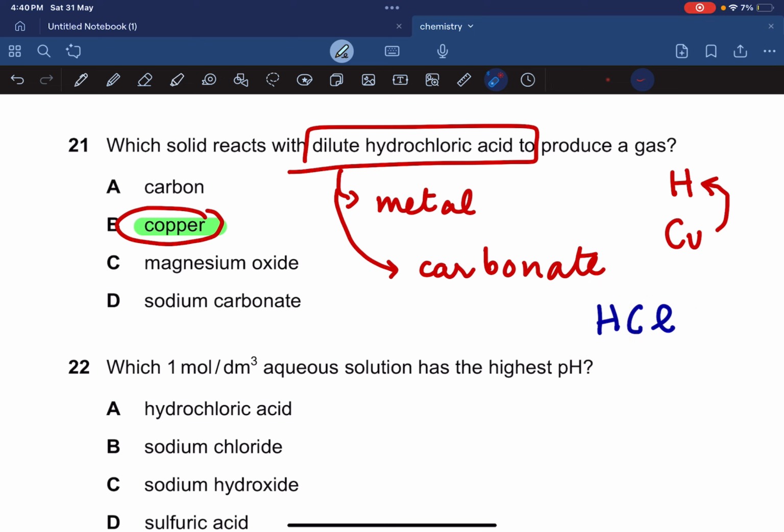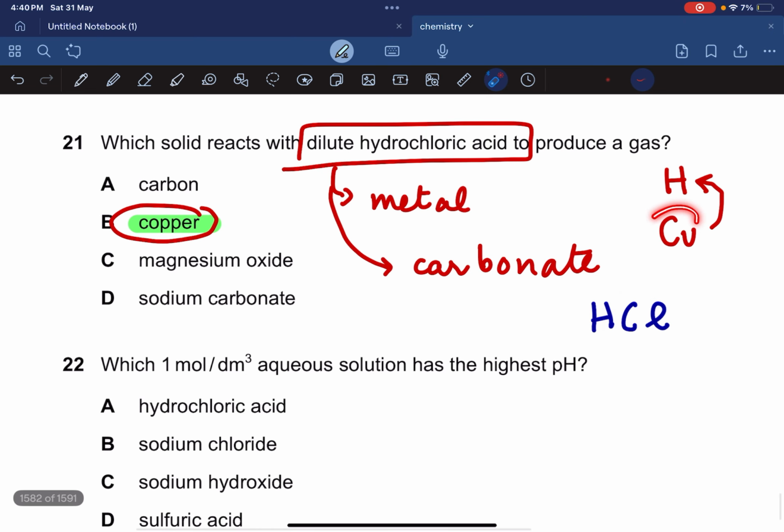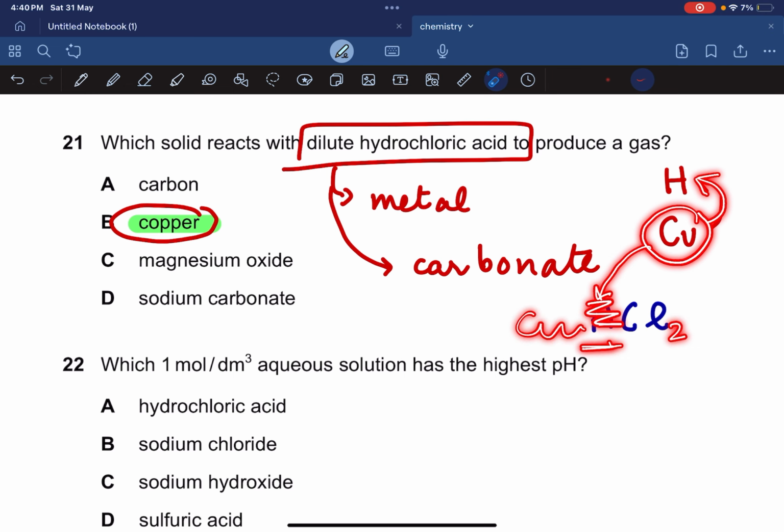For example, if you're reacting zinc with HCl, what you're trying to do is replace this H in the HCl with zinc to make zinc chloride, ZnCl2. So that's what you're trying to do. The metal tries to replace the H in the acid. But unfortunately, copper is less reactive than hydrogen. So copper cannot replace this hydrogen. It cannot form copper chloride. It needs to be more reactive than hydrogen to displace it from its compound. So what will happen is that copper will not react.